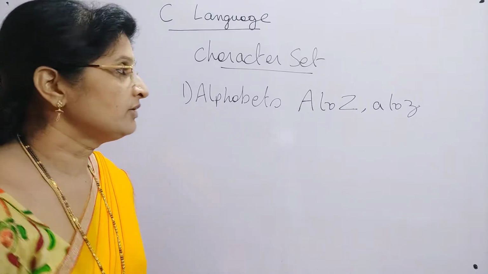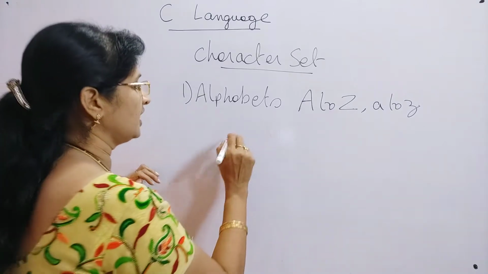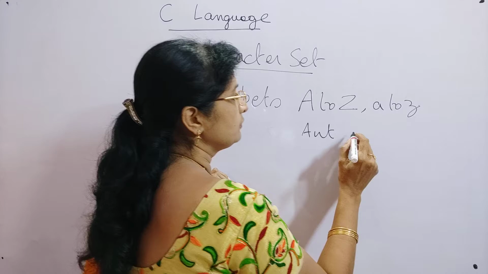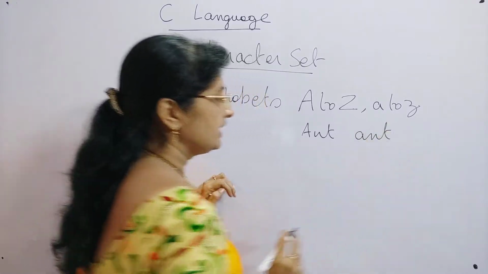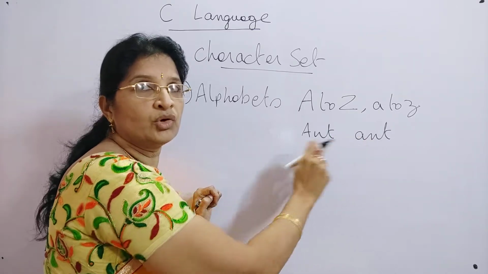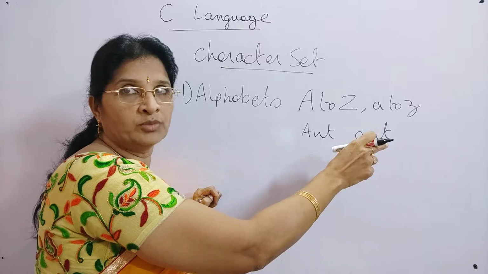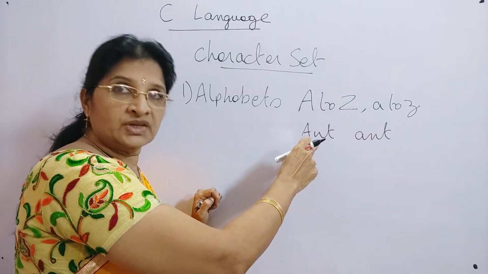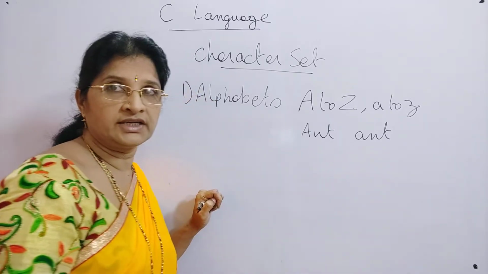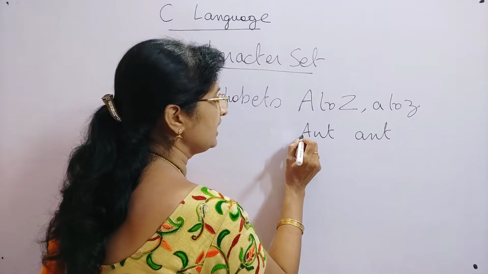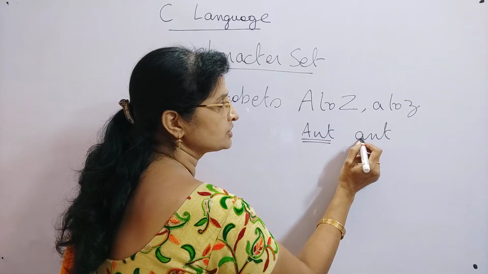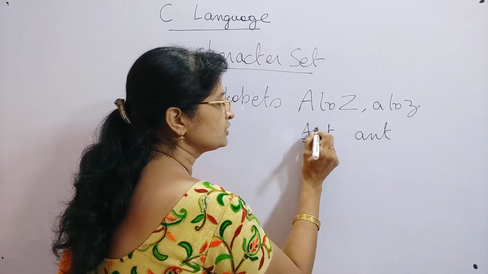But here, for example, in English, if you say ANT in capital and if you say small ant, both are the same. There is no difference in meaning. Both are referring to the same object. But in the case of computers, that is in C language, these two are different. I will tell you why these two are different. Here we have used capital A N T, and here we have used small a n t.